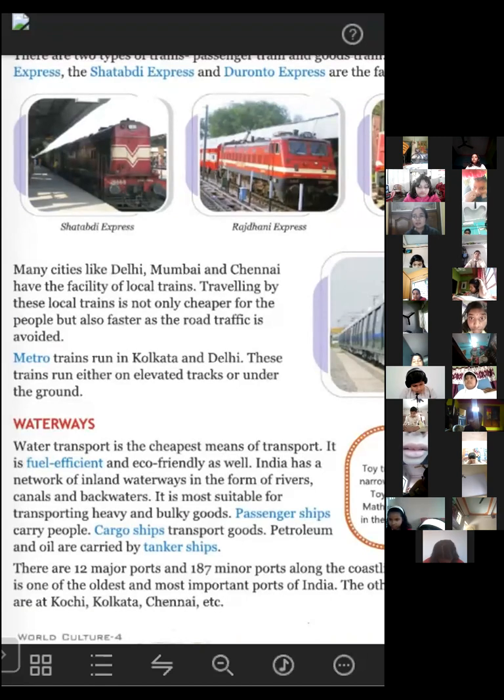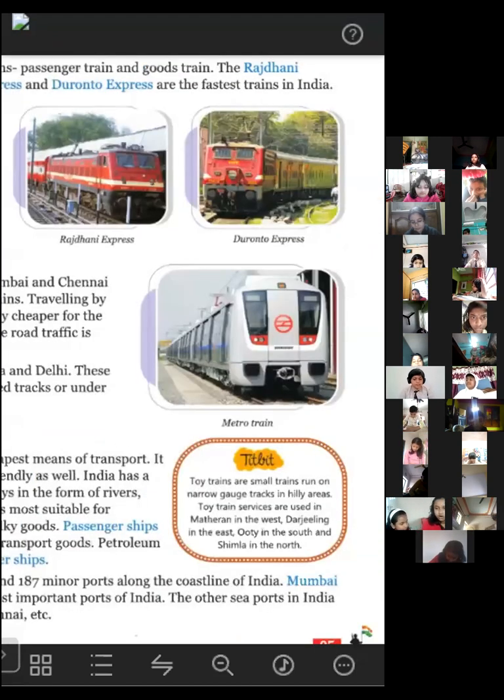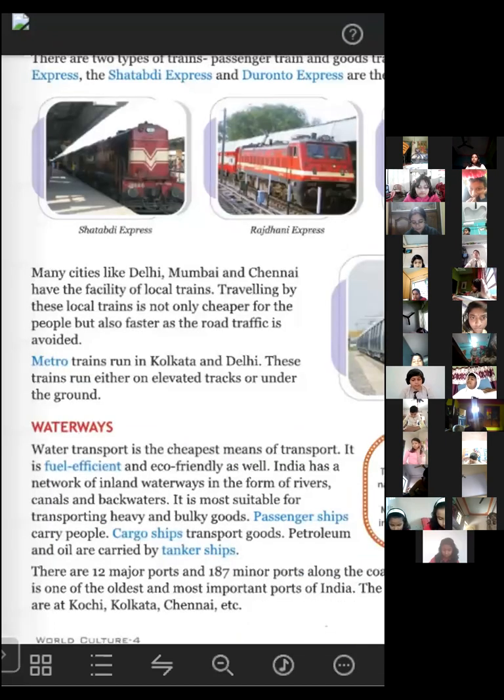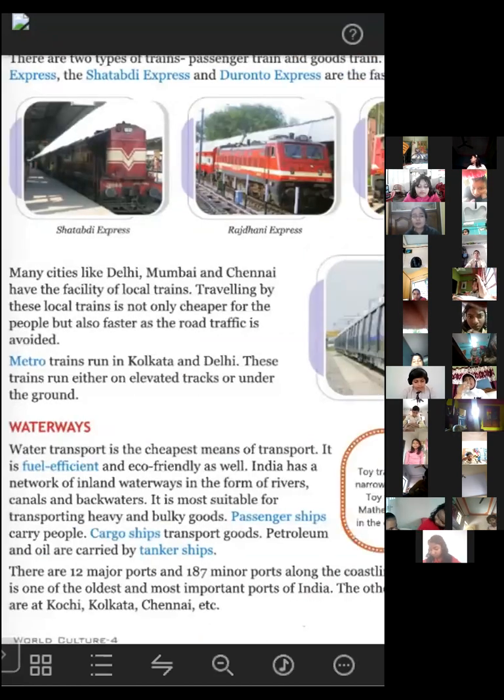Major means the main or central, and minor means small, along the coastline of India. Mumbai is one of the oldest and most important ports in India, and the other seaports in India are at Kochi, Kolkata, and Chennai. So ports are the places from where you get on the ship, start your journey, and where you end your journey also.